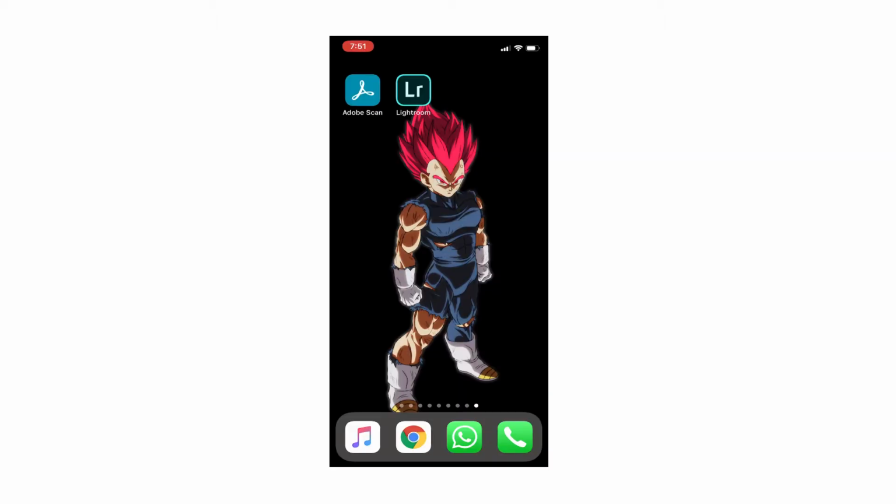BeautyPlus is the next application which is banned. Well, as the name suggests, this application was famous for editing photos, and the alternative which you can use for this is the Lightroom application.